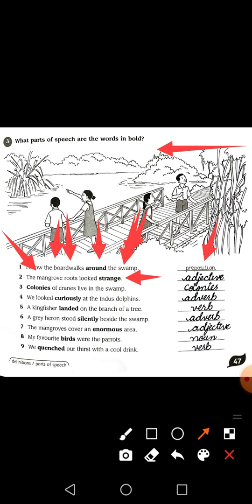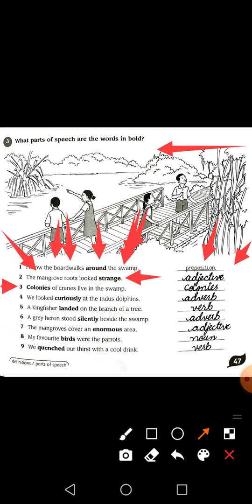So here strange is giving a quality to the mangrove root. The quality can be a good quality, and it can be a bad quality as well. The quality word is an adjective. An adjective gives the quality to a noun or pronoun. So here the noun is mangrove, the adjective is strange, and strange is giving quality to the mangrove root, so this is an adjective.